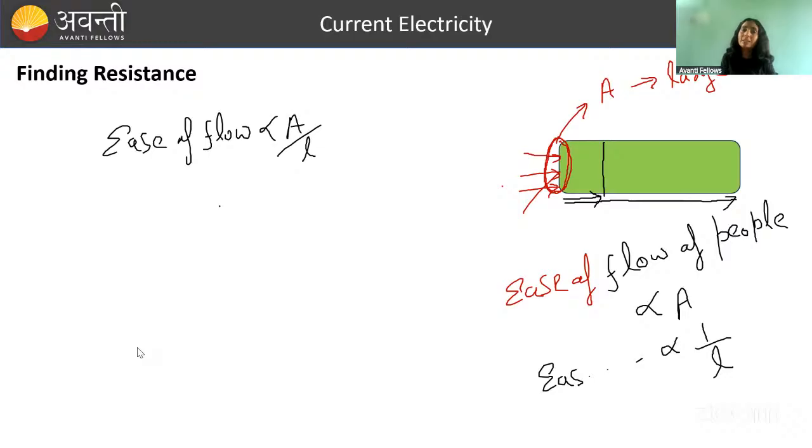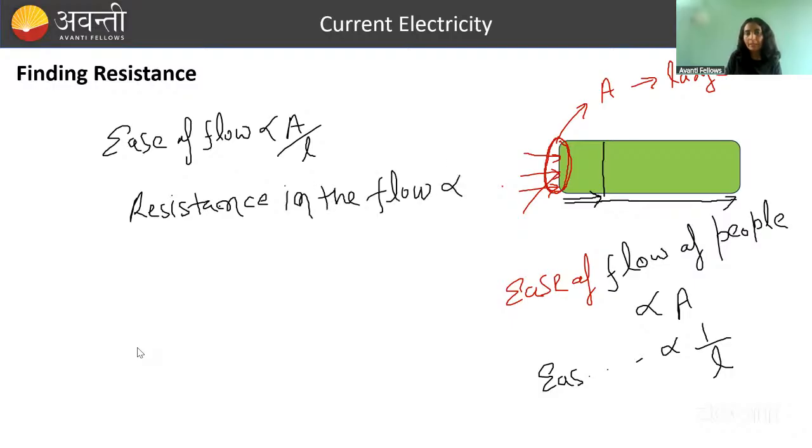And if I talk about the resistance in flow, that is just the opposite of ease of flow. Resistance in the flow will be directly proportional to L by A, because the longer the length, the more the resistance, and the smaller the area of cross section, the more the resistance.